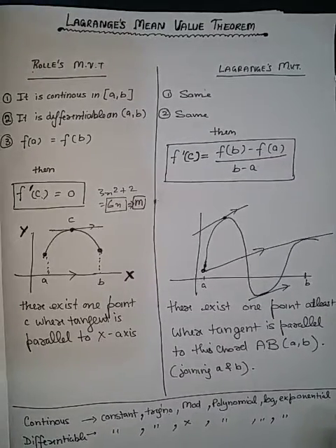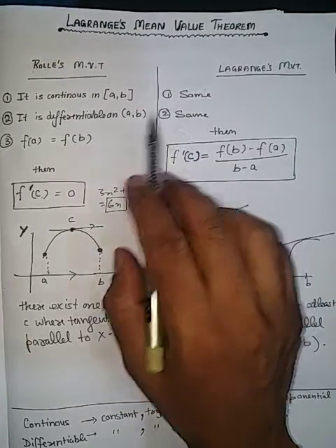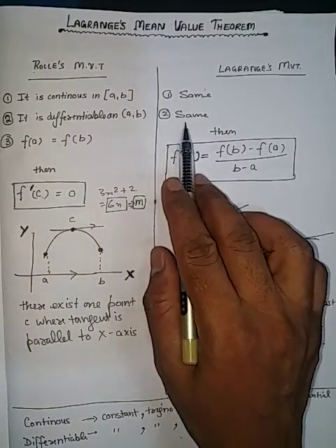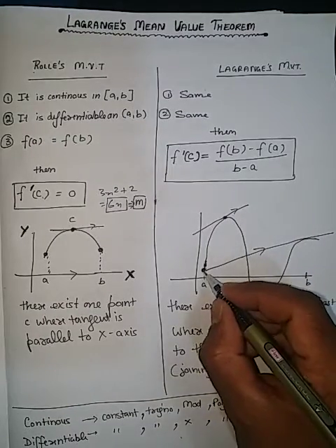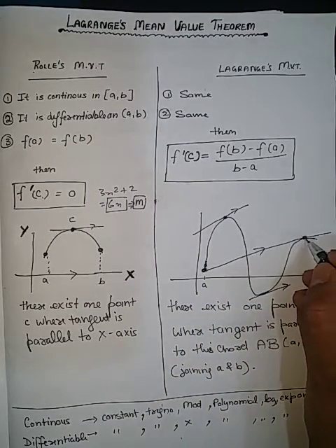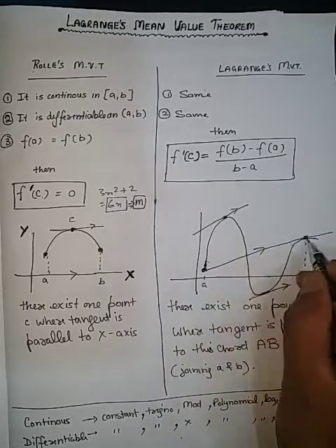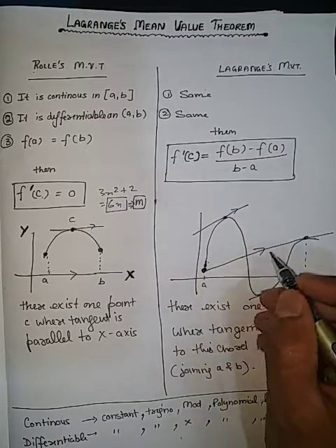So let us discuss the difference now. First point is same, second point is same. In Rolle's we have to prove f(a) equals f(b), but in Lagrange's we don't need to prove it, because suppose a is a point here and b is a point here, they are not of equal values, because they will be at different places.